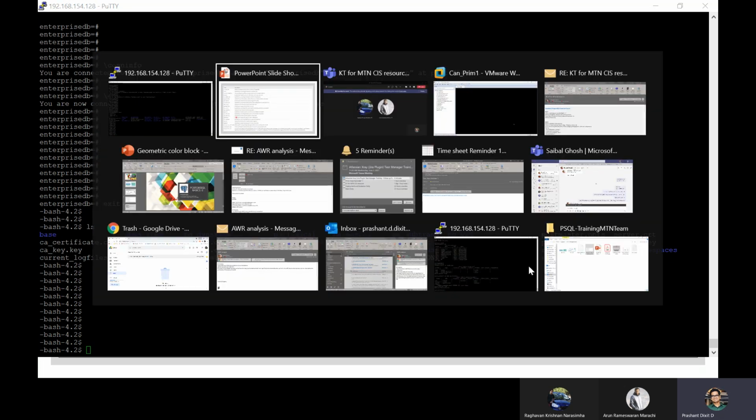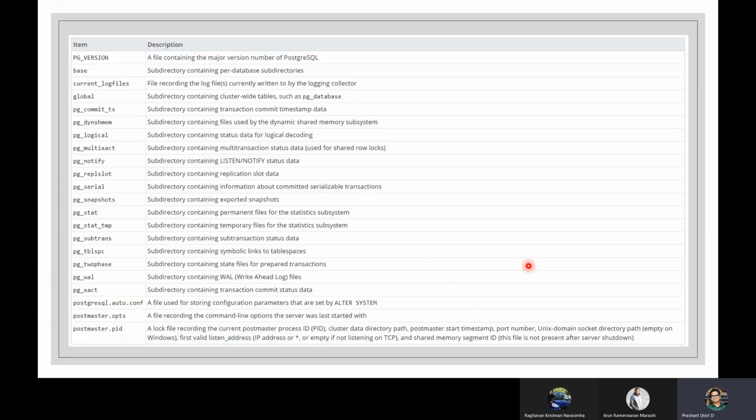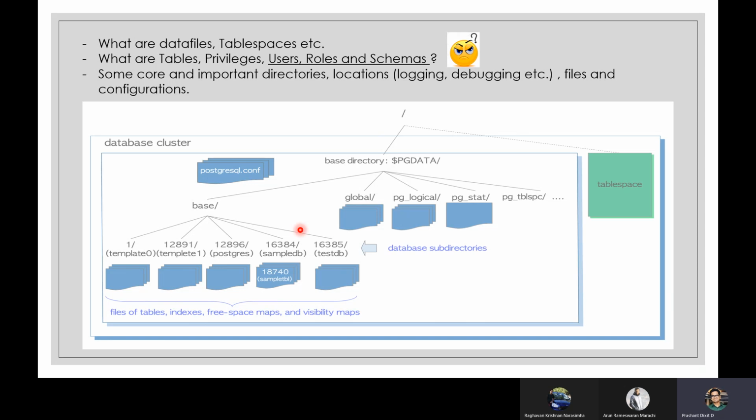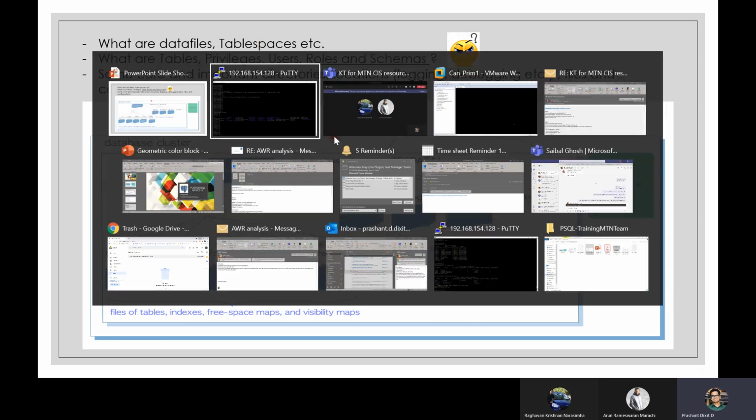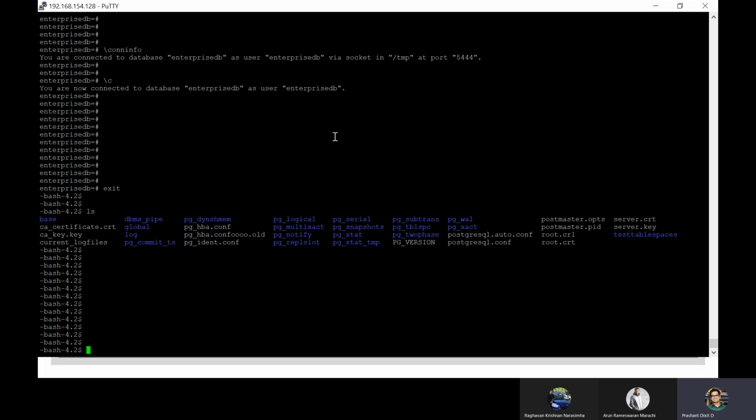Okay. Now I guess we're still left with tablespaces. Yes, correct. Tablespaces we haven't covered, right? So let's quickly understand what a tablespace is. Again, I need to make a disclaimer here.